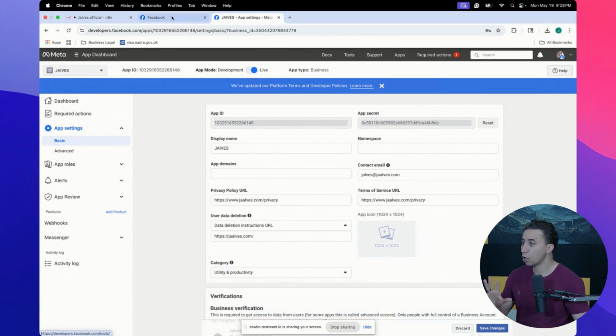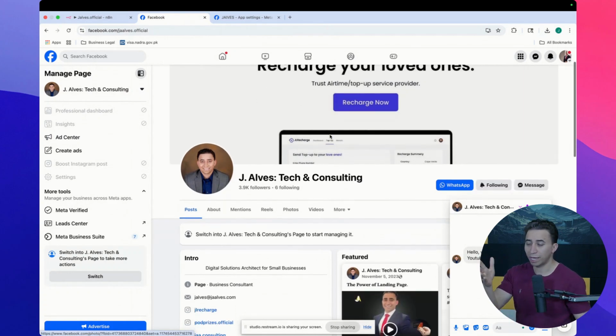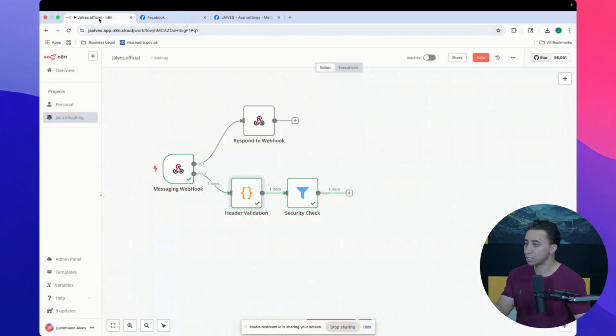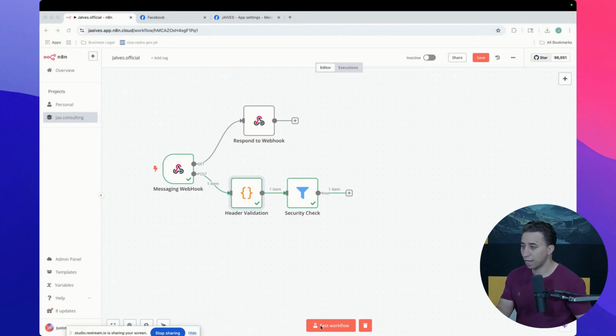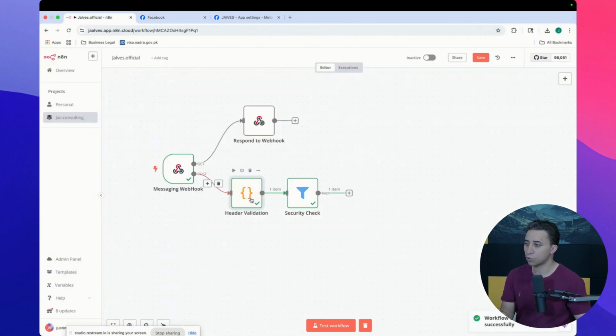I built this n8n automation flow for this Facebook page. By the way, I'm consulting, so this is the Facebook page, and I can just test. I click test, then I come to this Facebook page and say "security, one thing." Then you can come here and see that the test is running. This is one thing that I want to show you.